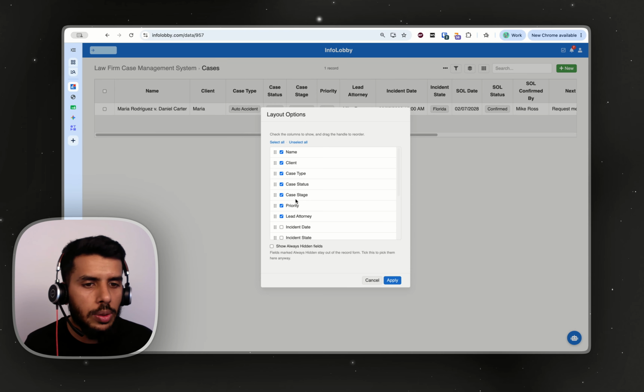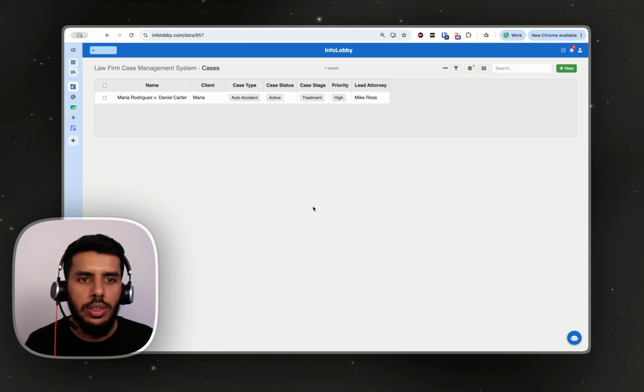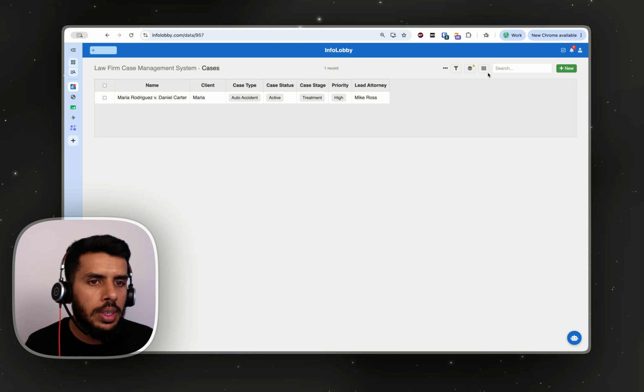And that's pretty much it. This is all I need. So let's apply. So we have got a smaller table now. And then once again, if you want to filter only active cases, you can do that. But I'm not going to do that in this because we have multiple statuses here. And then I would do a slightly better way to filter it.